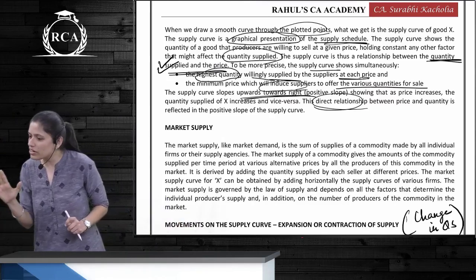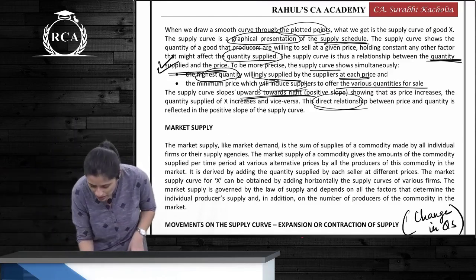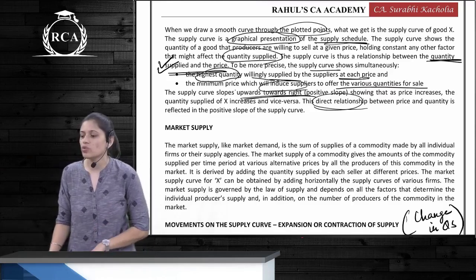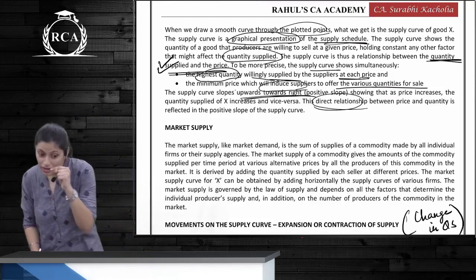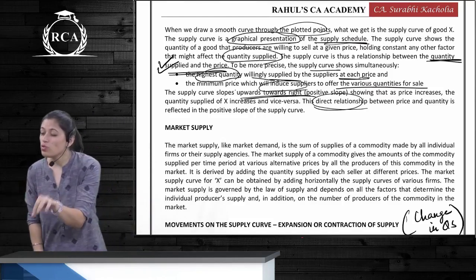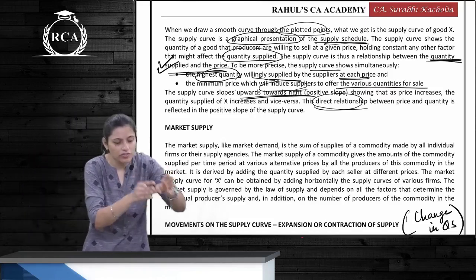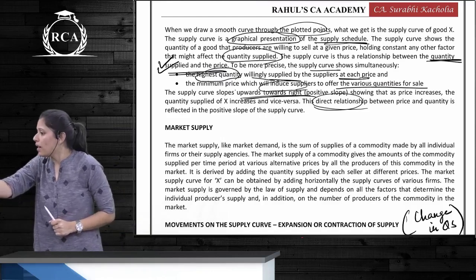Every supplier will offer different commodities at different prices. What is the maximum? And the minimum price at which will induce suppliers to offer the various quantities for sale. Understand? Below this, I will not supply anything. This is the minimum price I will sell at, the minimum price fixed for supply that I will be willing to offer my products in the market.